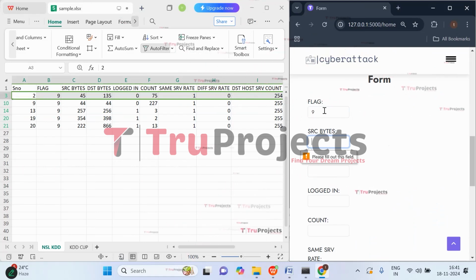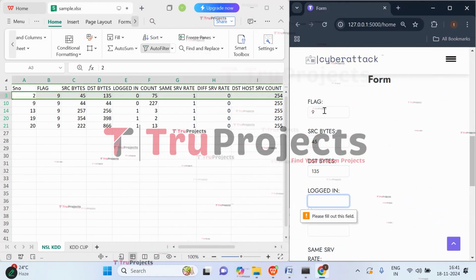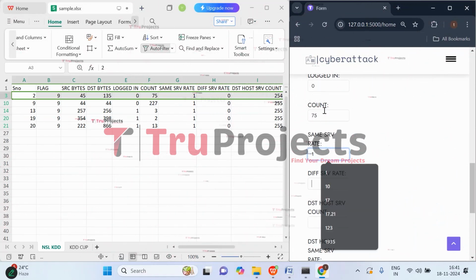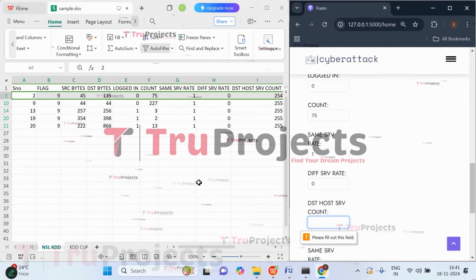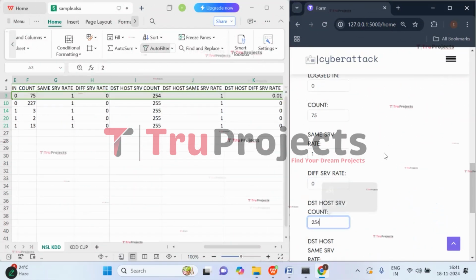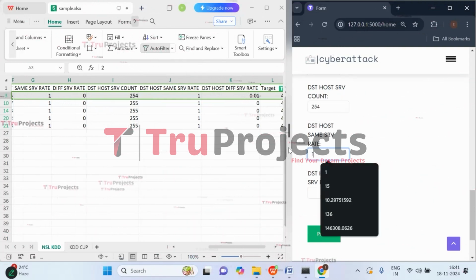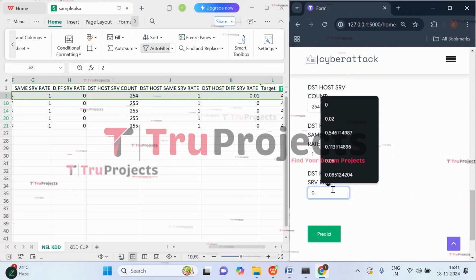Flag value is 9. 45 is the SRC bytes. Destination bytes are 135. Logged in value is 0. Count is 75. Same SRV is 1. Different SRV is 0. Destination host SRV count is 254. Destination host same SRV rate is 1. And destination host different SRV is 0.01.